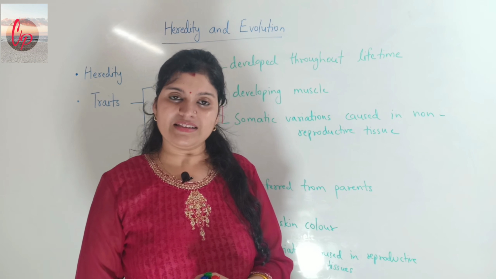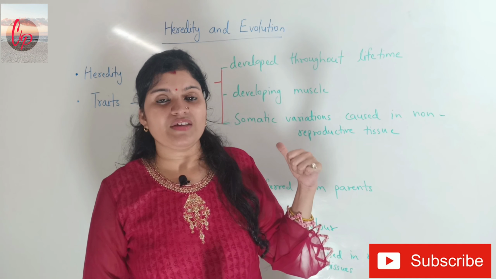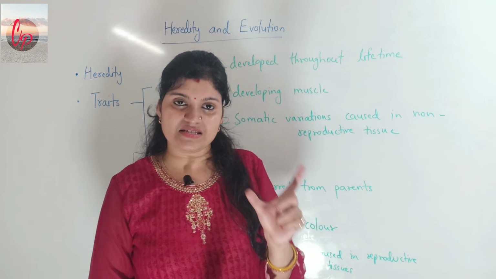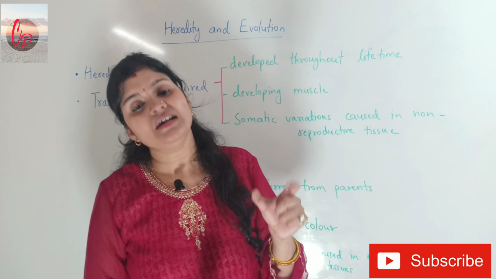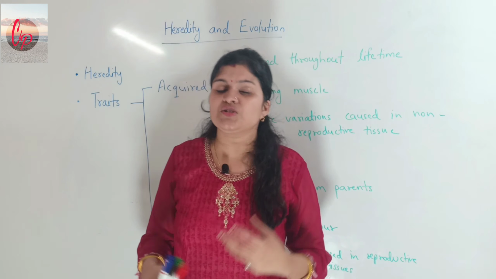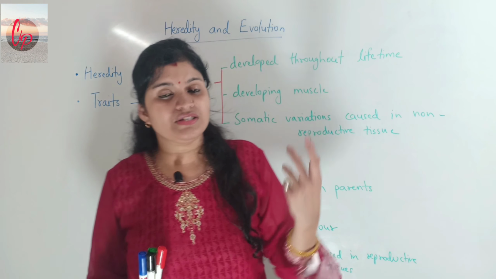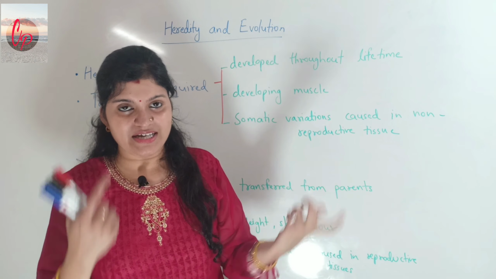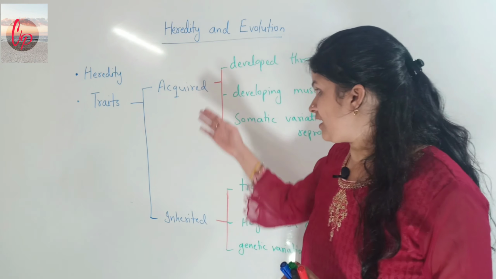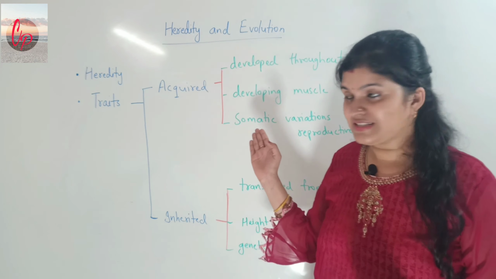As for example, in the case of inherited traits, we talked about eye color and skin color, but when we talk about an acquired trait, it can be the gain of muscle. This particular thing cannot be inherited or transferred from the parents. For the gain of muscle, the individual has to do some physical work. So this type of trait comes under acquired traits. Or you can say gaining of knowledge also can come in this category, because the individual has to work for that.